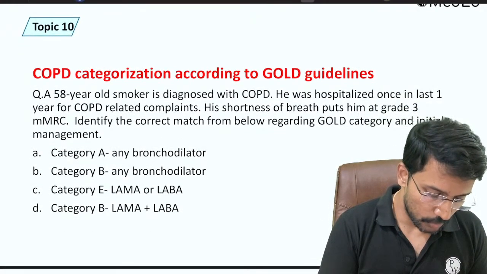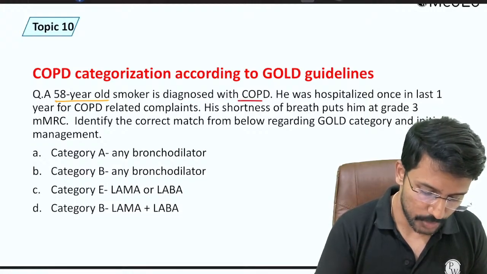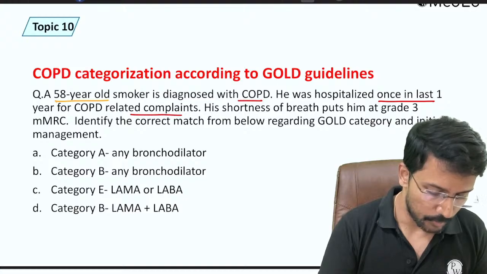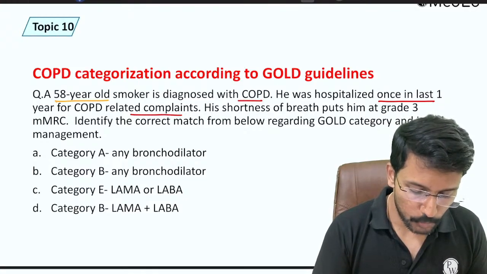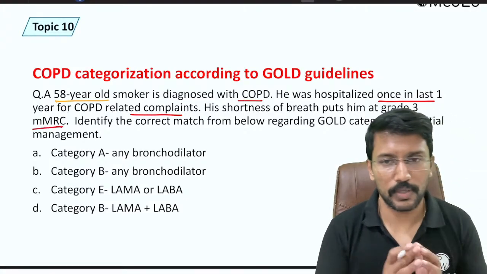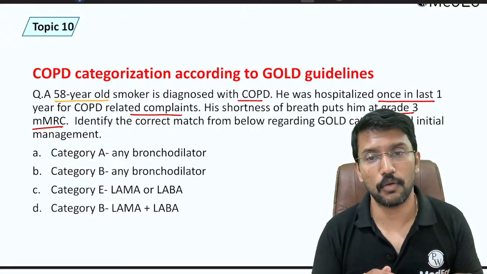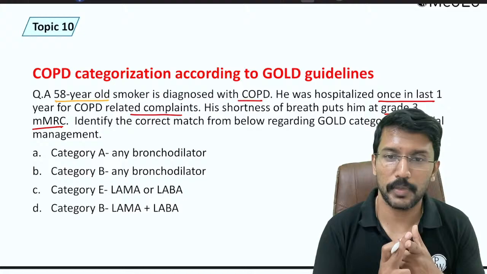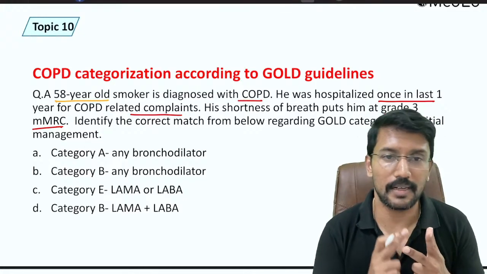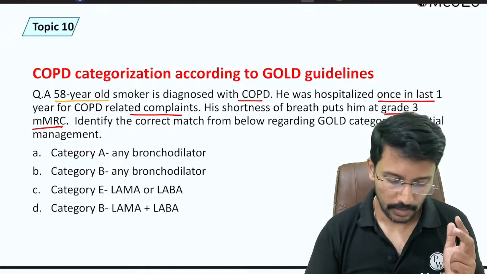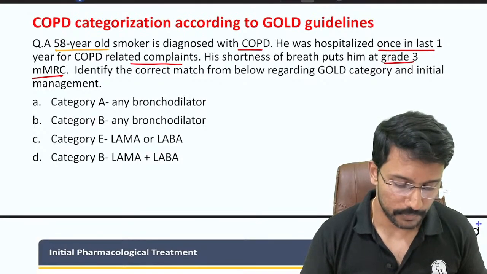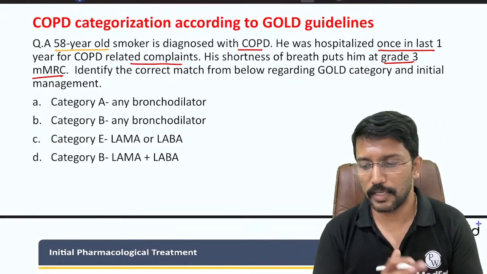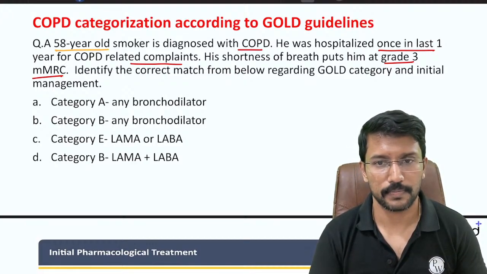We have a 58-year-old smoker diagnosed with COPD. He was hospitalized once in the last 1 year for COPD related complaints. His shortness of breath puts him at grade 3 MMRC. So in COPD, we assess the severity of dyspnea using 2 tools. One of them is called the COPD Assessment Test or CAT. The other one is called the Modified Medical Research Council grade or MMRC. Identify the correct match from the below regarding GOLD category and initial management. So let me see how many of you can give me the answer.